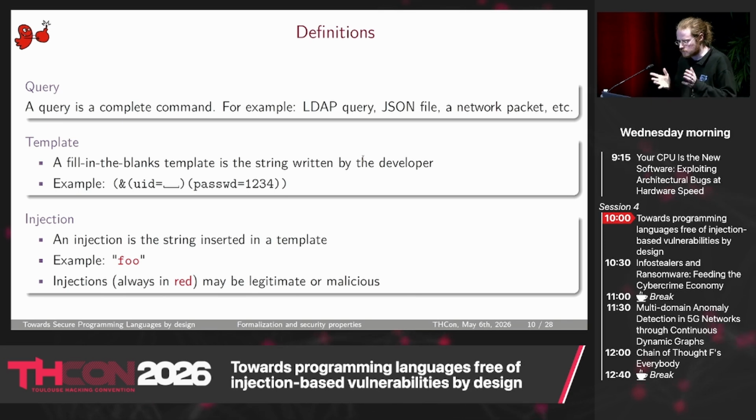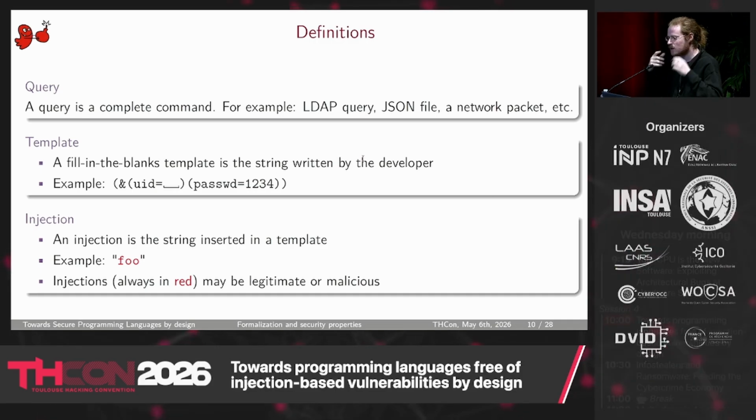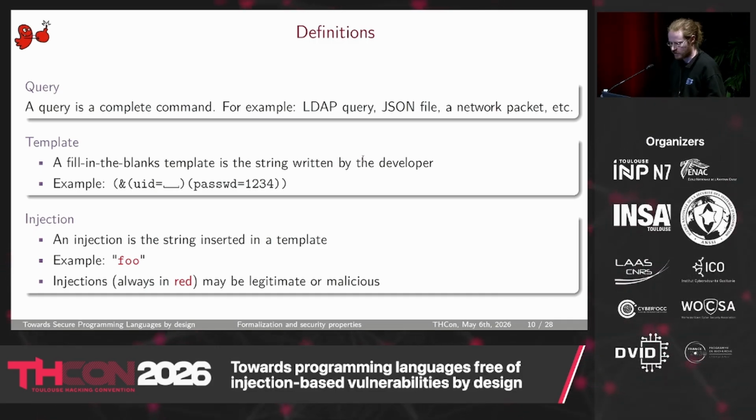So I will make some definitions so it's clearer for everyone. I will call query a complete command. For example, an LDAP query, a JSON file, a network packet, and so on. And I will call template a query that is incomplete. It is typically what is written by the developer. For example, here, the developer writes AND, UID is some blank and password is 1234.